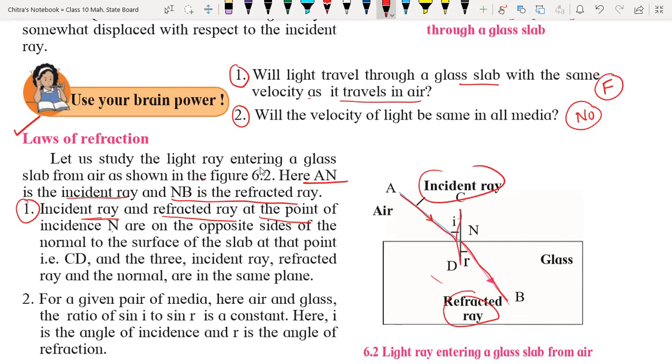Okay, everyone. Yes, sir. Yeah, so this is the first law.